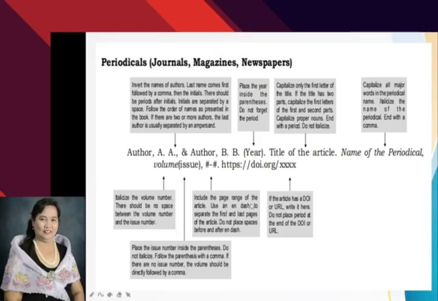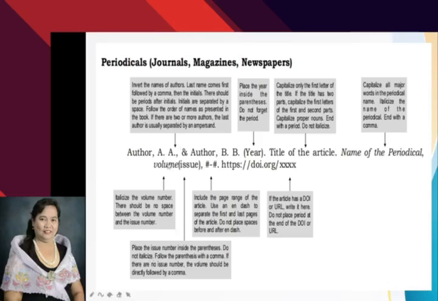Include the page range of the article. Use an en dash to separate the first and last pages of the article. Do not place spaces before and after the en dash. Okay, please remember that. Now, how about if the article has a DOI or URL? Write it here. Do not place a period at the end of the DOI or URL. So, place the issue number inside the parentheses. Do not italicize.